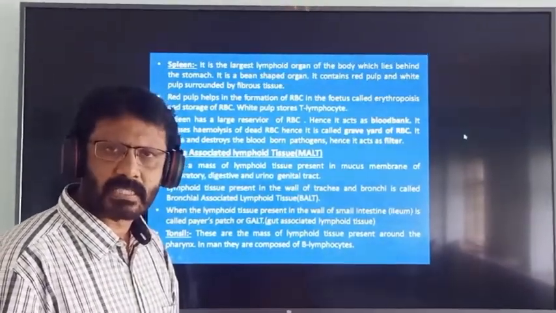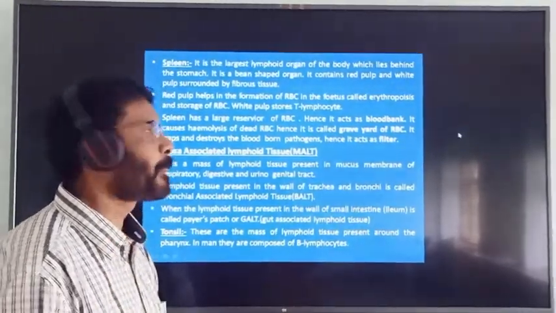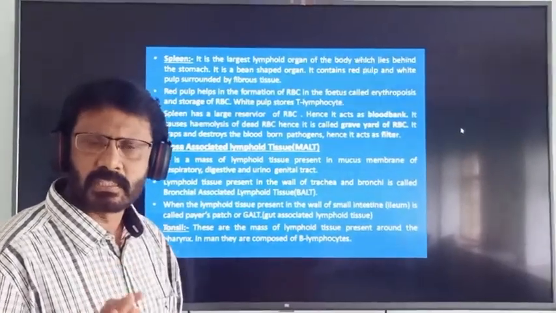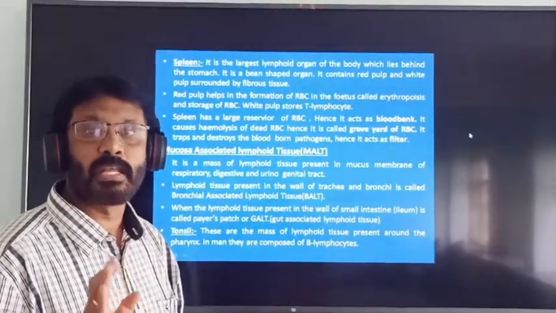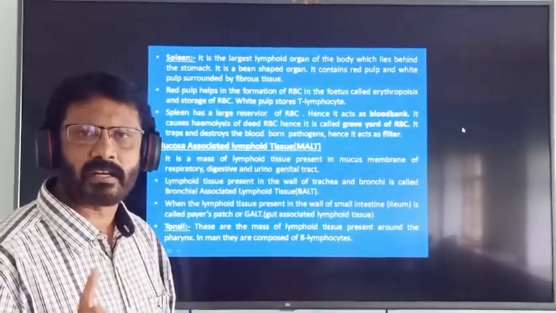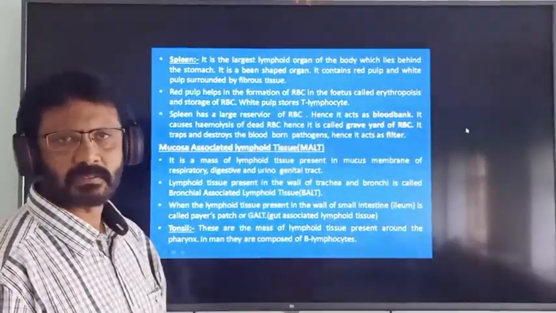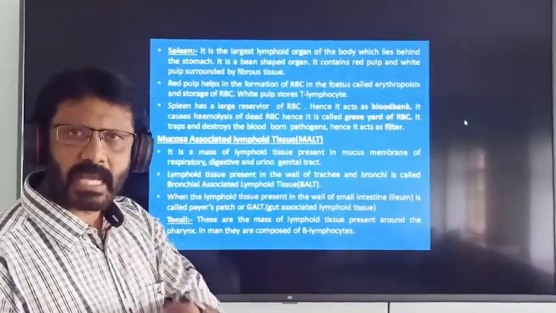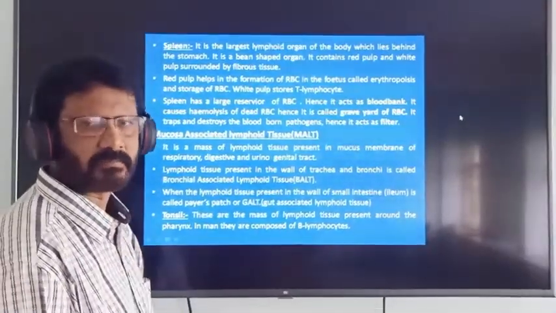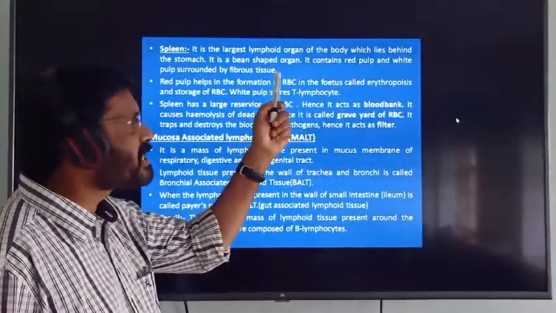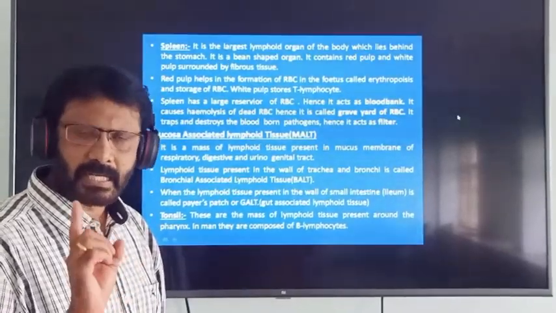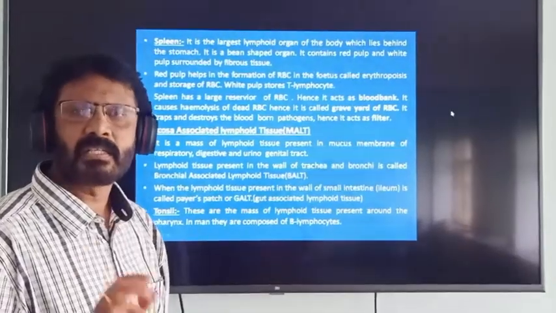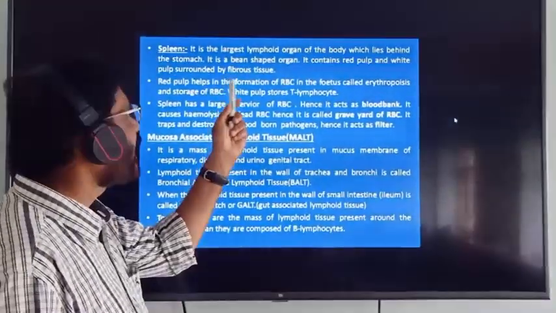The second example for secondary lymphoid organ is spleen. So it is the largest lymphoid organ. Which is the largest lymphoid organ? Spleen is the largest lymphoid organ of the body, which lies behind the stomach. It is a bean-shaped organ. It contains red pulp and white pulp surrounded by fibrous tissue.